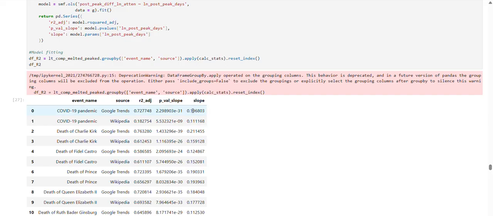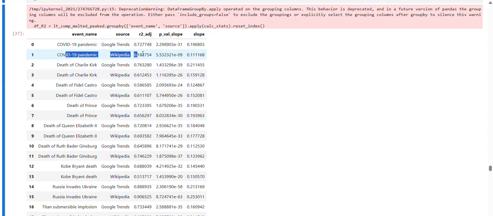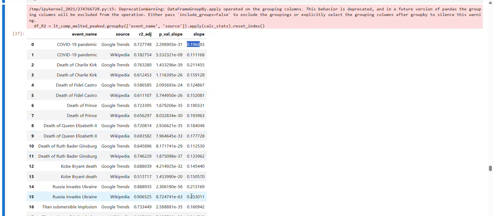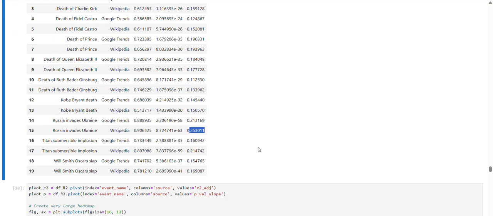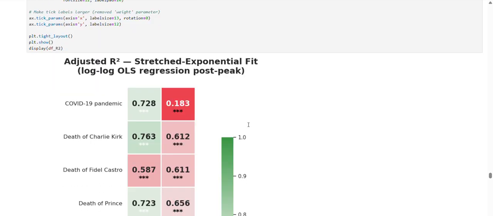And we actually see, more interestingly, that not only does this look pretty linear, except for COVID-19 on Wikipedia, we see that the ones with the fastest decay, like this and this, Russia, are the fastest. And that's really weird because we wouldn't expect the Russia-Ukraine invasion to have the fastest decay. Basically, people forget about it the fastest. We actually expected it to be more celebrity deaths, because celebrities aren't that important compared to a worldly event like COVID-19 or this war.